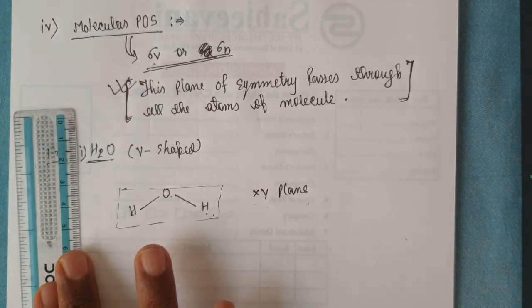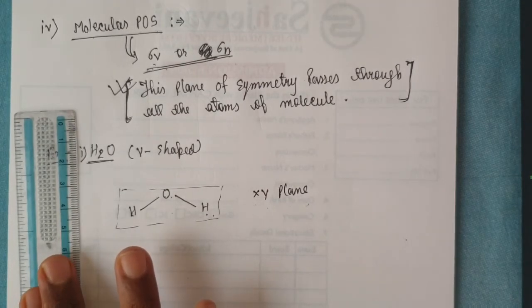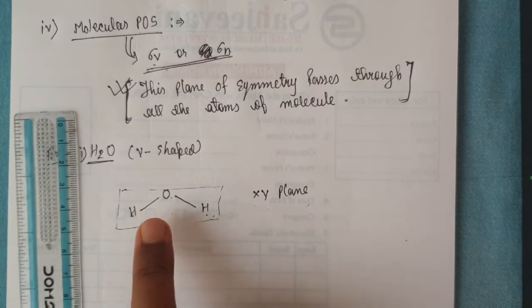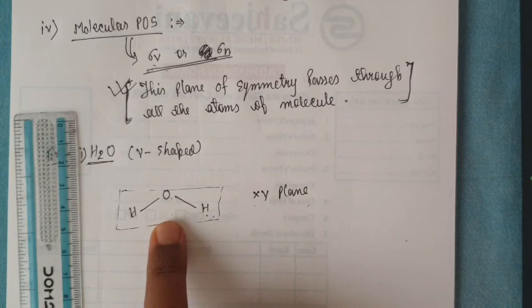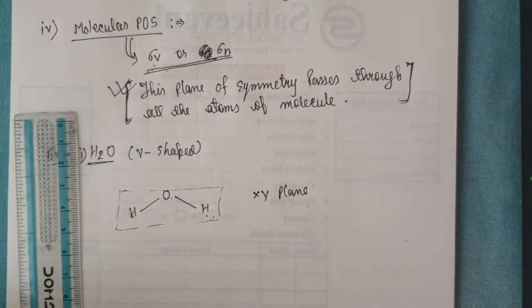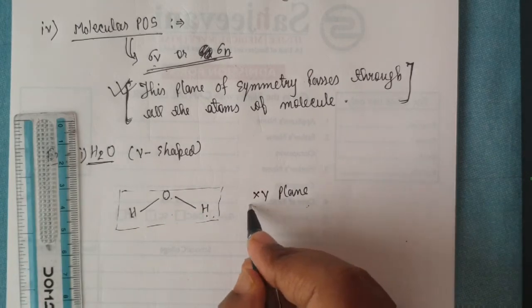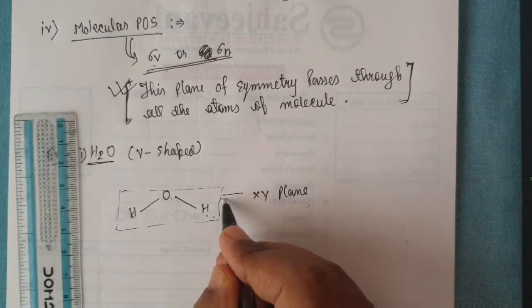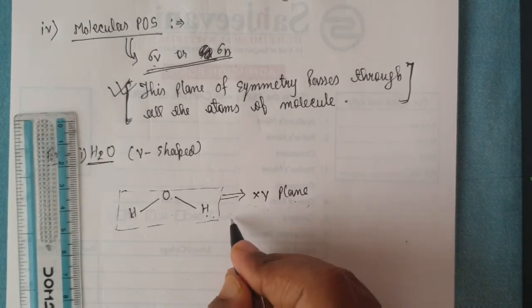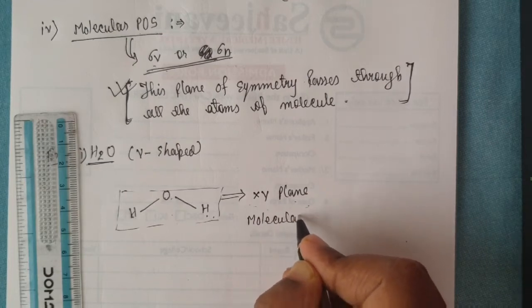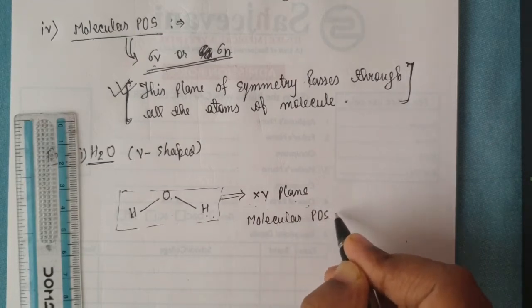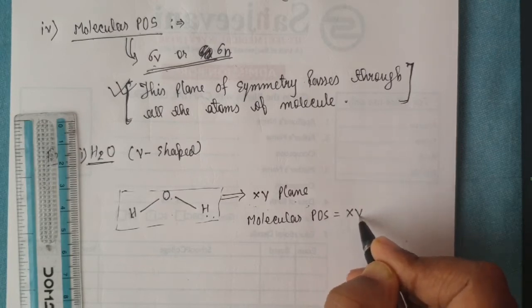It means the molecular plane of symmetry is the same as the plane on which the molecule is present, that is the XY plane. On the XY plane the water molecule is lying, and in the same way the molecular plane will be on the XY plane.